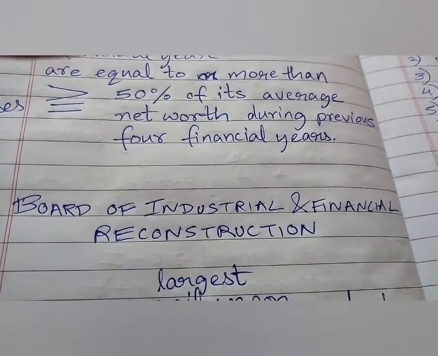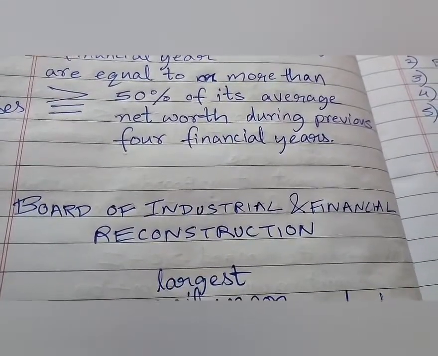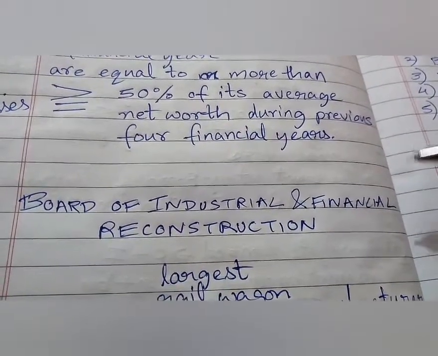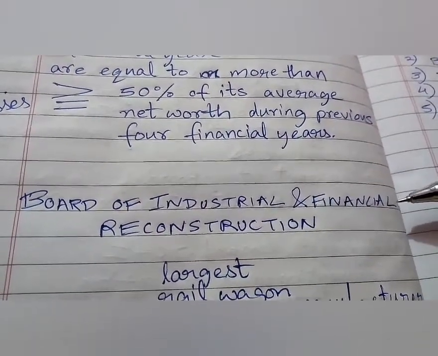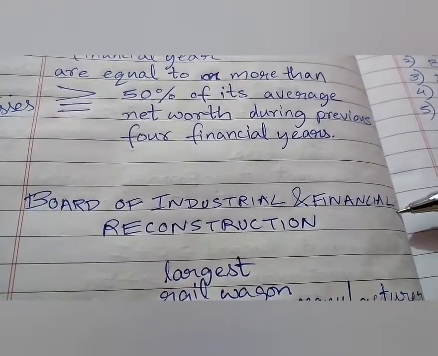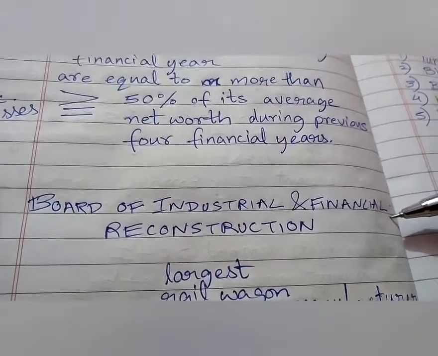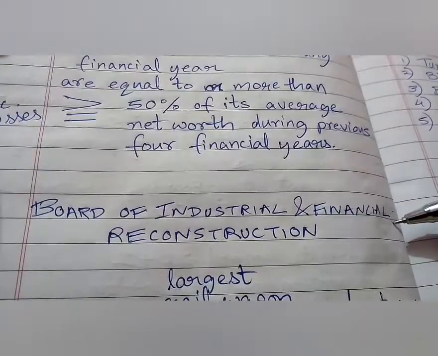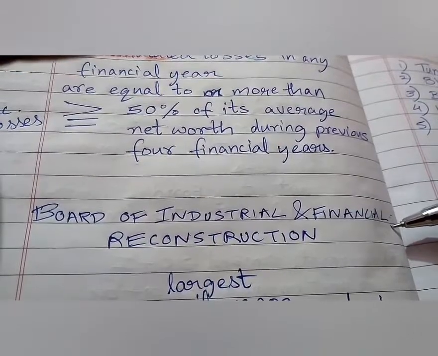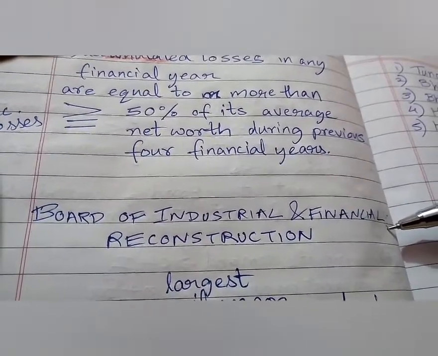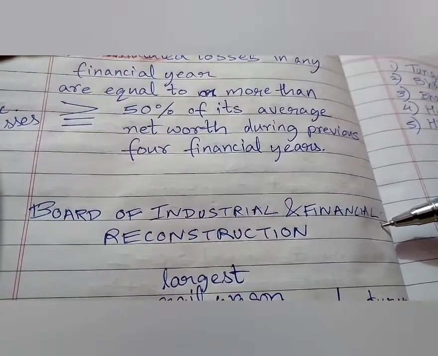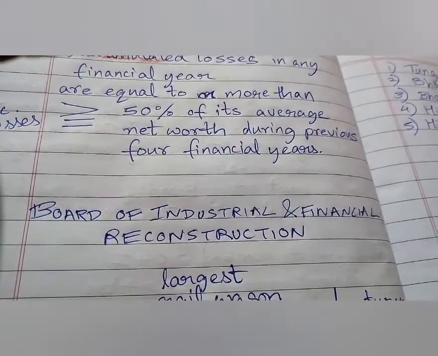Now, who decides whether a company is a sick company or not? If a company is a sick company, it is referred to the Board of Industrial and Financial Reconstruction that was set up by the government of India in 1987. So a company that is assessed to be a sick company is referred to the Board of Industrial and Financial Reconstruction that is set up by the government of India.